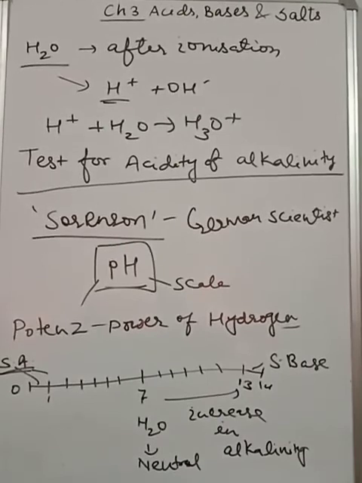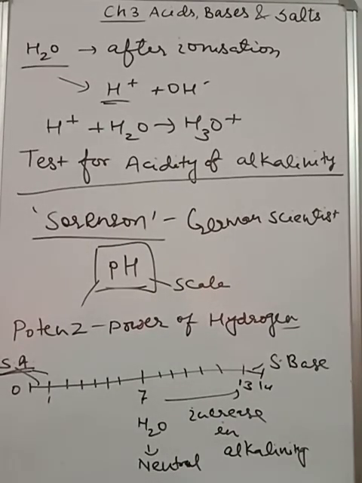The pH scale is used for measuring the strength of the acidic or basic nature of any given substance. This is given by the scientist Sorensen, who used pH, where P means potens, meaning power of hydrogen, and as I told you, by calculating the strength of hydronium ion we can measure this.